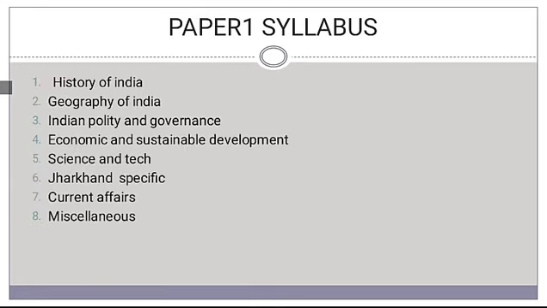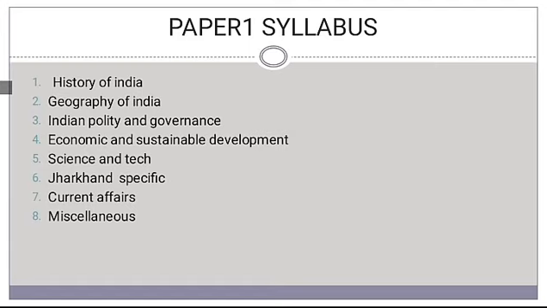Now let us discuss the syllabus of paper 1. Under the syllabus of paper 1, mainly 8 topics are covered. The history of India, in which ancient, medieval and modern history are studied. Under geography of India, there are economic geography, biogeography, social geography, physical geography. All these geographies of India are studied under geography of India.